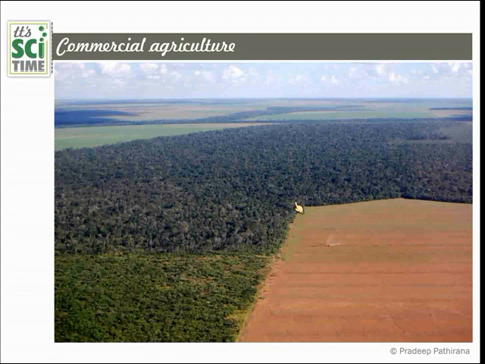If you see this one, this land has been cleared from a thick forest, cutting down forest and sometimes growing a single crop. And a number of food chains here have been destroyed by man. And this is commercial agriculture. Machinery works, no people working in that. To clear such land, thousands of people would have to participate, but there you can see only one machine here. So this is commercial agriculture.